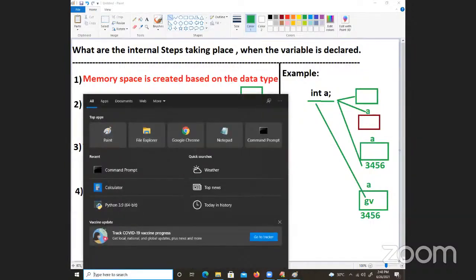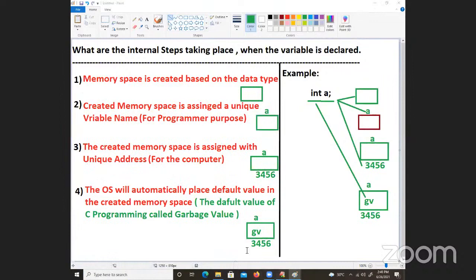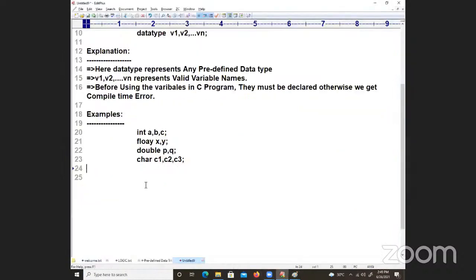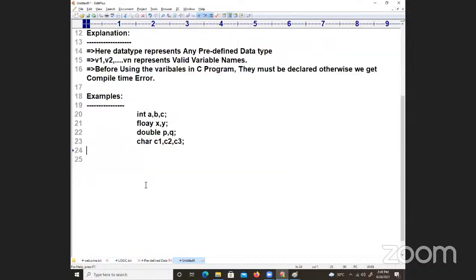Last statement: all the declared variables by default contain what values? Garbage values. Excellent. Keep it aside.